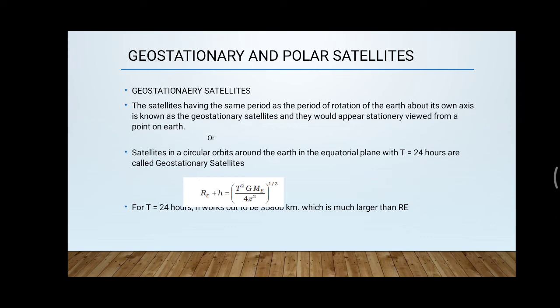And you can find out the distance, Re plus H, at which height the geostationary satellites will be placed. That you can find out with the help of this equation, that is Re plus H is equal to (T square G ME divided by 4 pi square) all raised to 1 by 3. Where you have to substitute the T value as 24 hours, and then you can find out the distance or the height above the surface of Earth where the geostationary satellites will work properly.